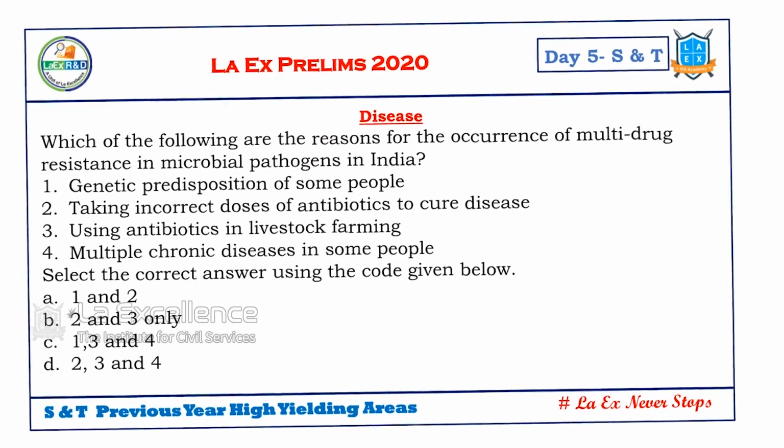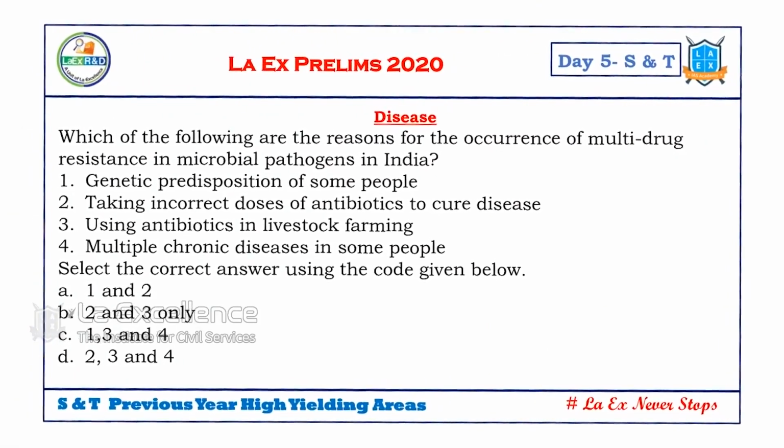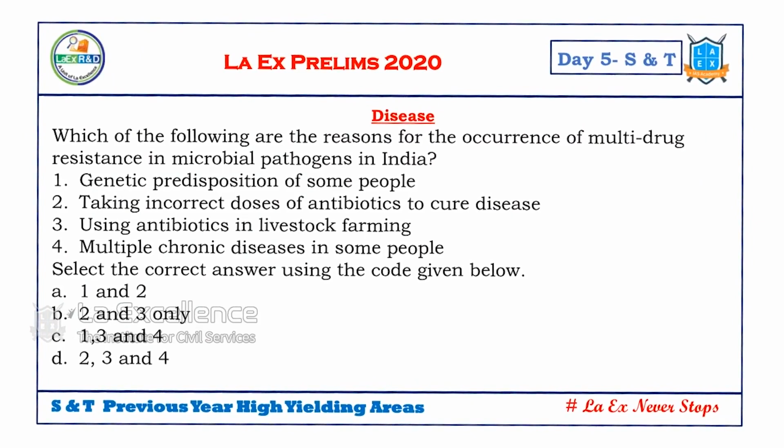Next, diseases. This is one of the important issues for this year. This is going to be one of the high yielding areas, diseases, especially this coronavirus disease. And we have other issues like malarial drug used for coronavirus, Ebola drug used for coronavirus. So for that, we need to know what these diseases are, what the characteristics of diseases are. And multi-drug resistance for many diseases is increasing, especially for TB.